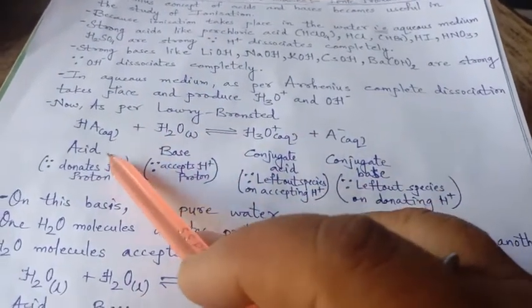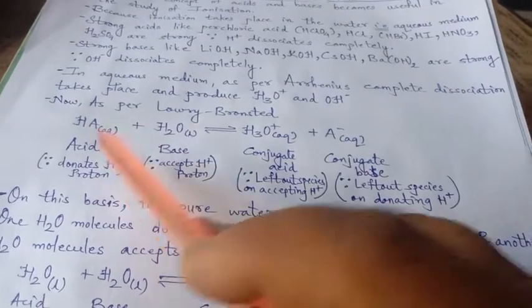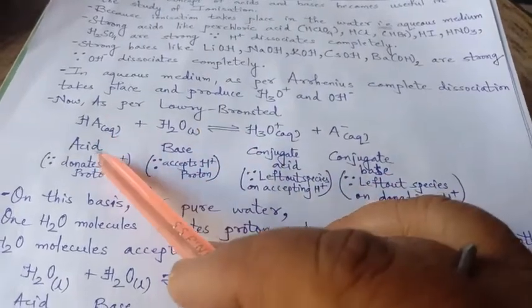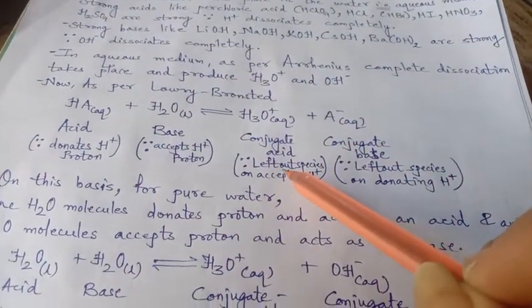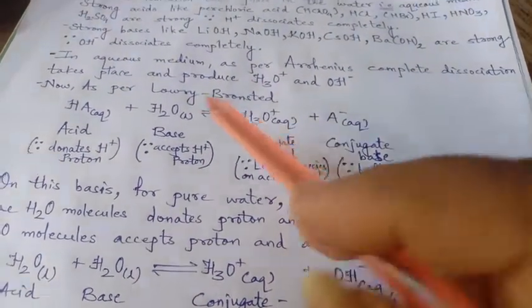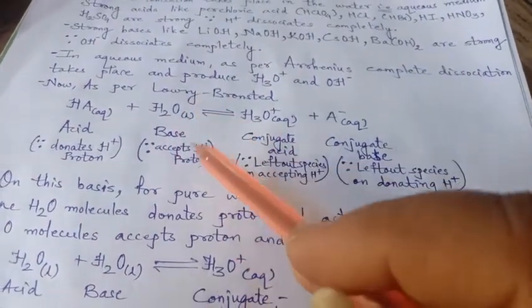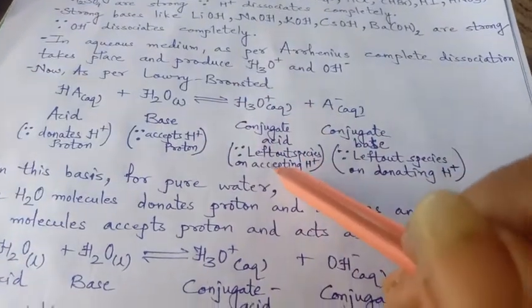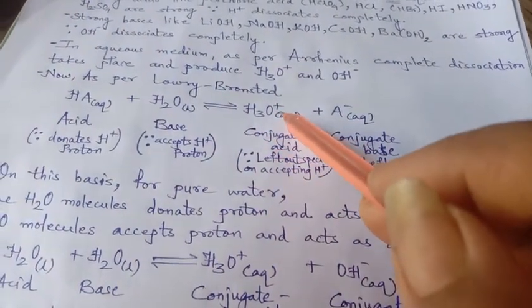So this is the donor of H plus, acid, and this is the acceptor of H plus, base. Thus we got the hydronium ion, because when H2O accepts H plus, it leaves a species which is H3O plus, the hydronium ion.